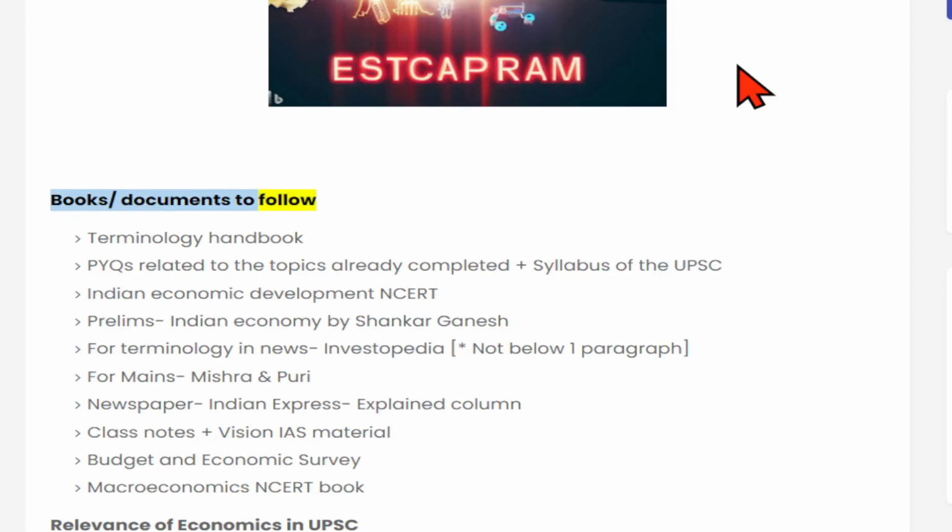Documents to follow: Terminology Handbook. PYQs related to the topics already completed, plus the syllabus of the UPSC. Indian Economic Development. Prelims: Indian Economy by Shankar Ganesh. For terminology in news, Investopedia, not below 1 paragraph. For mains, Mishra and Puri.